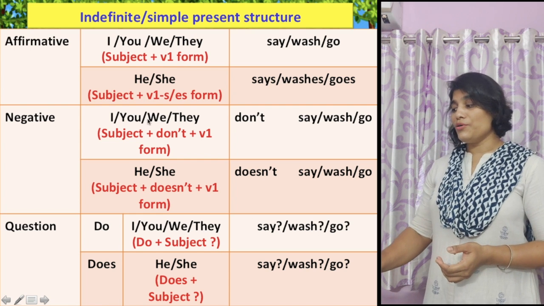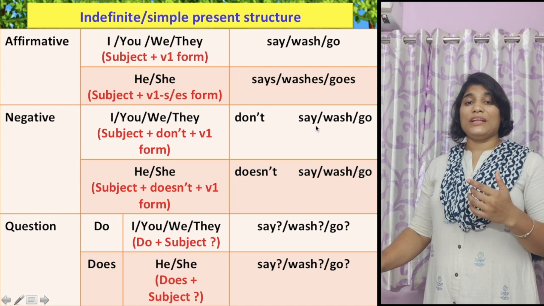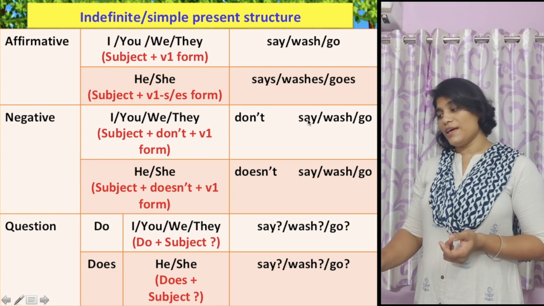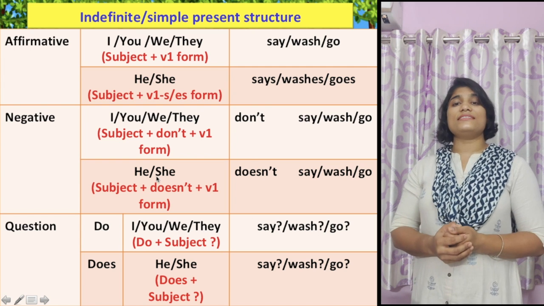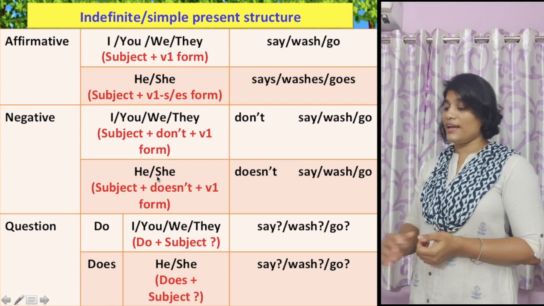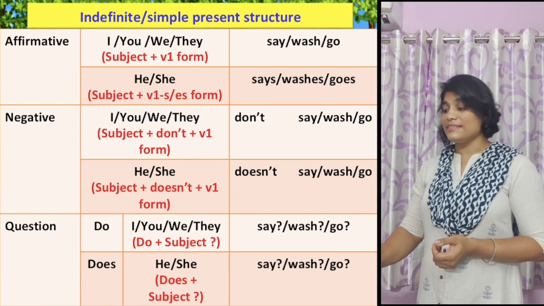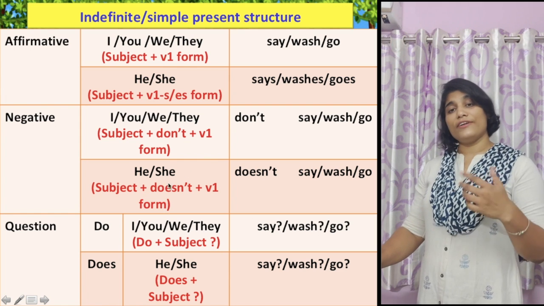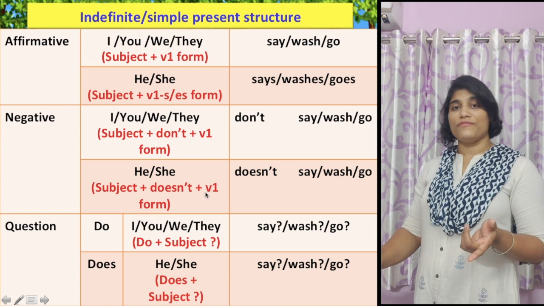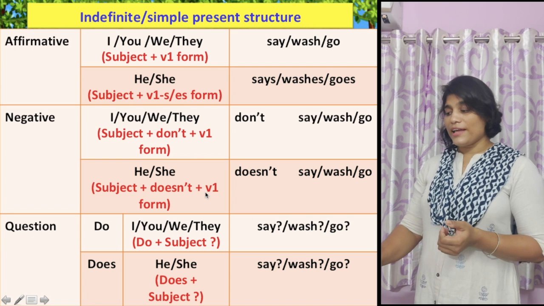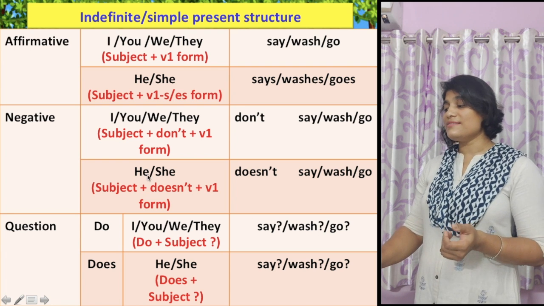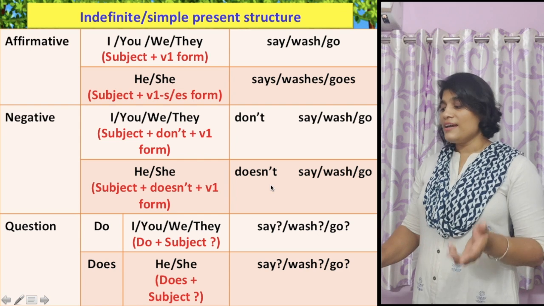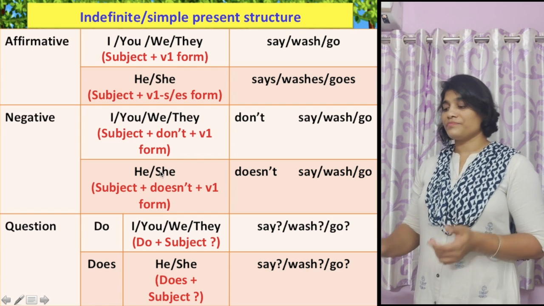And after don't, you have to use the base form of the verb. But if it is third person singular, then you have to use doesn't. Instead of do, you use doesn't, and after that the base form of the verb is used. For example, he doesn't go there, she doesn't wash it.